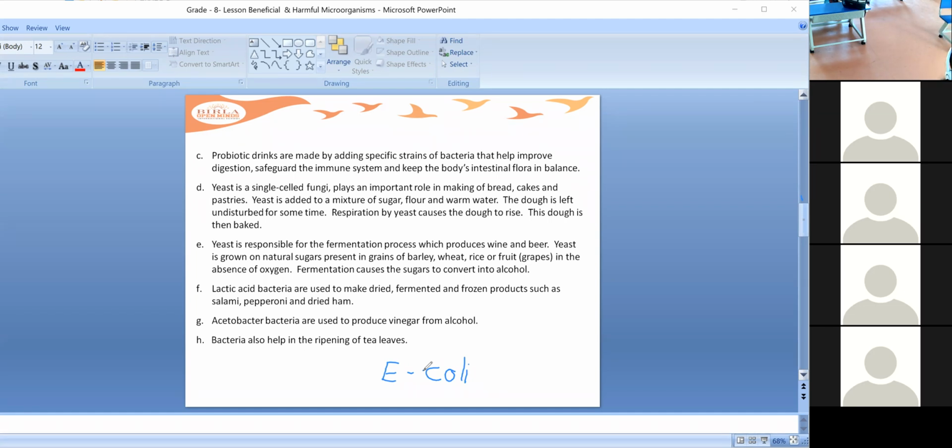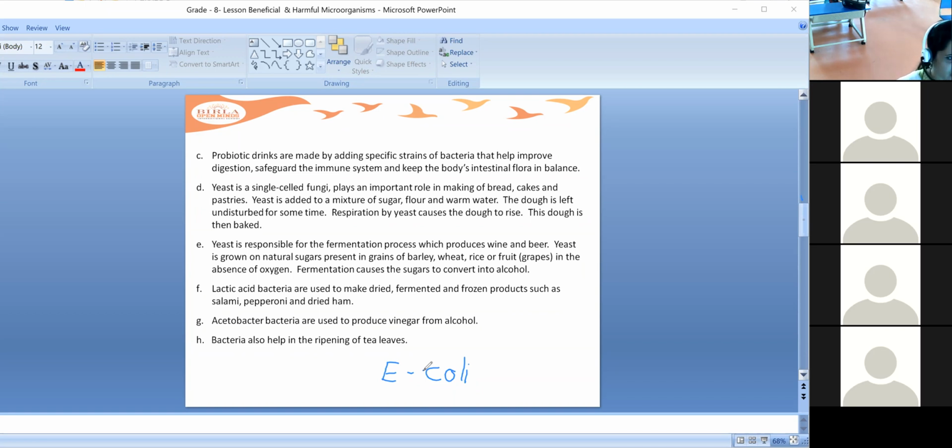Now coming to yeast. Yeast is a single-celled fungus, unicellular, and plays an important role in making bread, cakes, and pastries. Yeast is added to the mixture of sugar, flour, and warm water. The dough is left undisturbed for some time. Respiration by yeast causes the dough to rise.